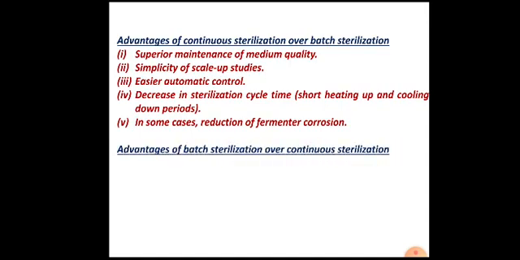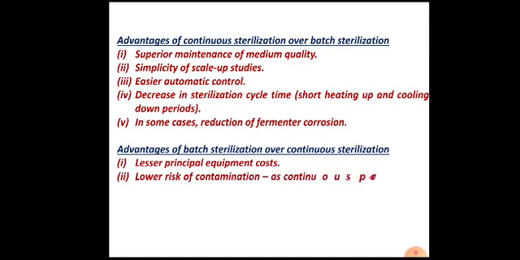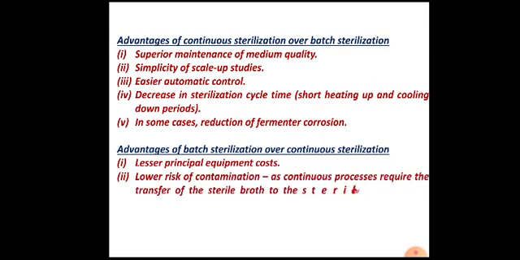There are advantages of batch sterilization over continuous sterilization as well. These advantages are lesser principal equipment cost, so the cost of batch sterilization is less. Lower risk of contamination, as the continuous sterilization process requires the transfer of sterile broth to a sterile vessel through pipes aseptically, so there may be a danger of contamination.